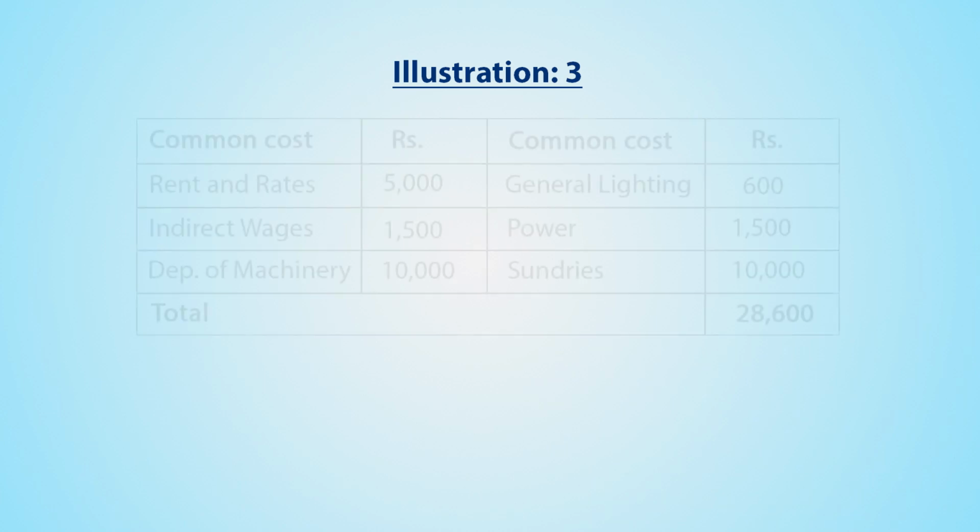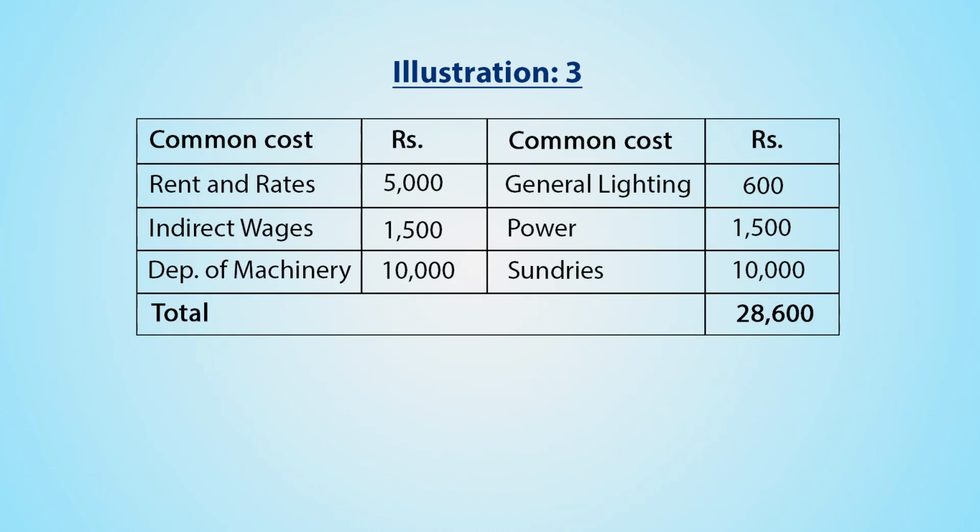Illustration 3. Cadila Company Limited has 3 production departments A, B and C and 2 service department D and E. All relevant figures are extracted from the records of the company. Common cost of rent and rates given is rupees 5000, indirect wages rupees 1500, depreciation of machinery rupees 10,000, general lighting cost rupees 600, power rupees 1500, sundries rupees 10,000, thereby total common cost is rupees 28,600.